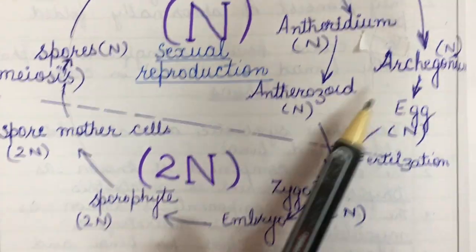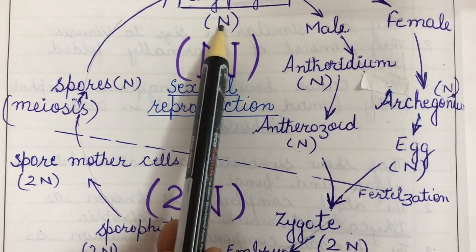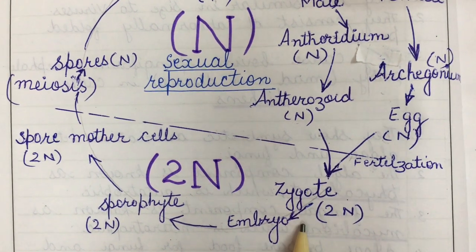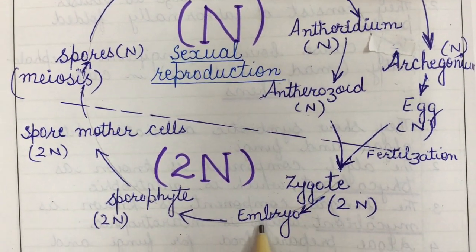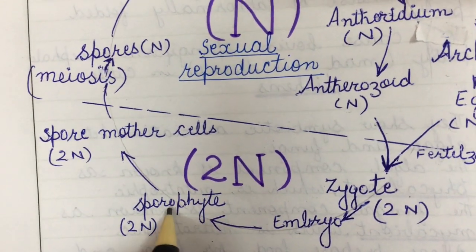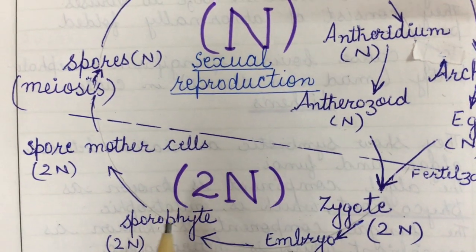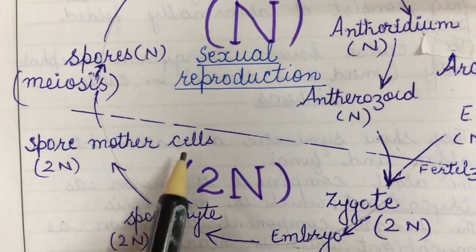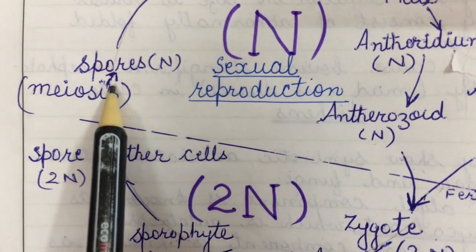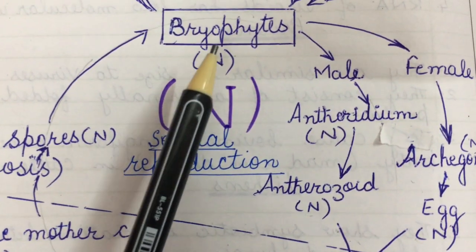All these structures are n in number, that is haploid. Here the plant body also is haploid. After fusion, the zygote is formed, which is diploid. The zygote grows in size and produces an embryo and sporophyte. The sporophyte remains attached to the gametophyte, the plant body. In the sporophyte, spore mother cells are present where meiosis occurs, which produces spores. Then these spores germinate and produce the haploid plant body.